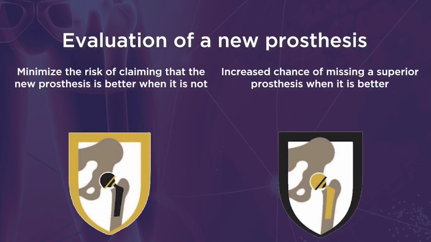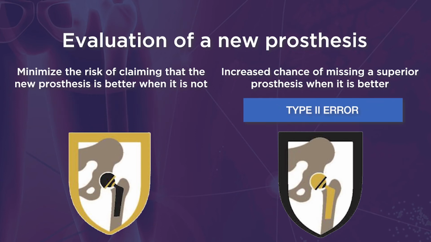For instance, if there are many similar hip prostheses on the market that function well, and a new prosthesis is very expensive, you may want to minimize the risk of claiming the new prosthesis is better when it is not really different from the others, even at the expense of an increased chance of missing a superior prosthesis.